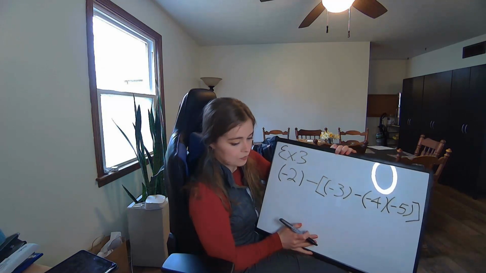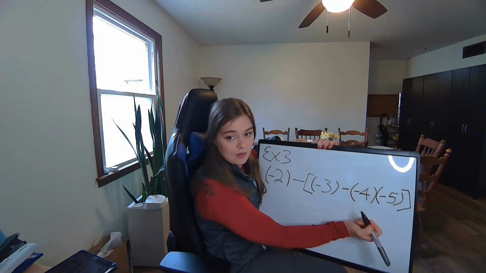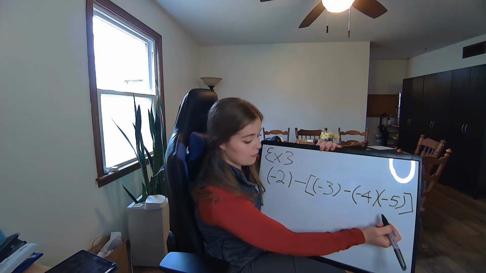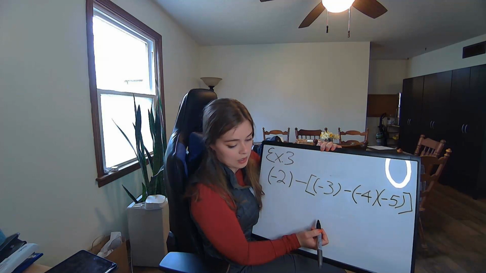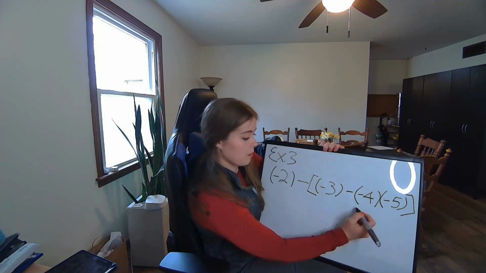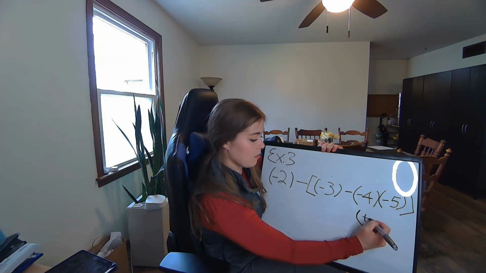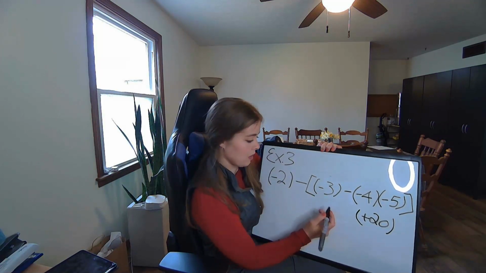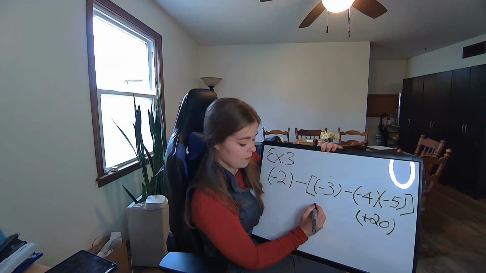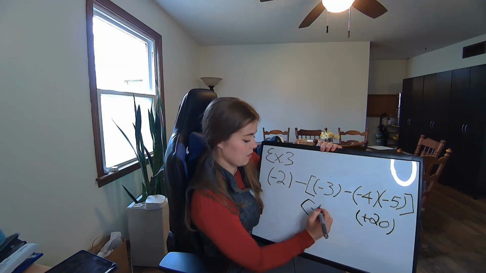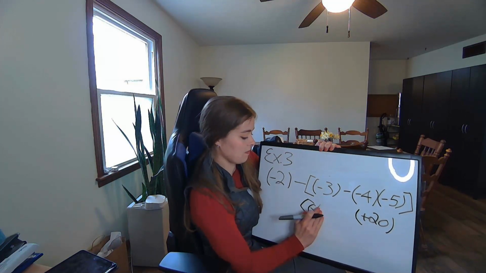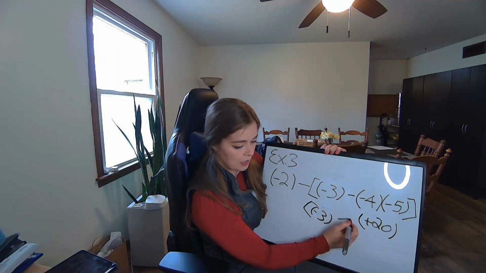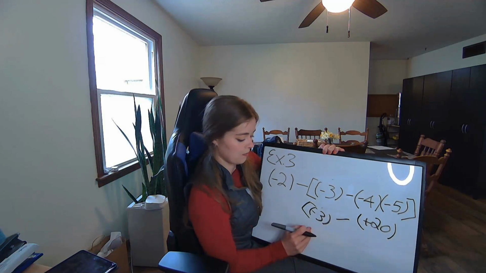So, negative 5 times negative 4 times negative 5. 2 negatives will equal a positive. So we are going to have positive 20 in this parenthesis. Positive 20. Then we have bracket, parenthesis, negative 3 minus positive 20.